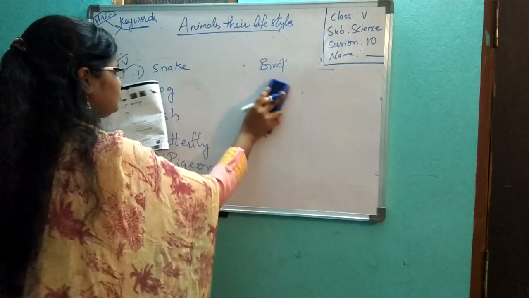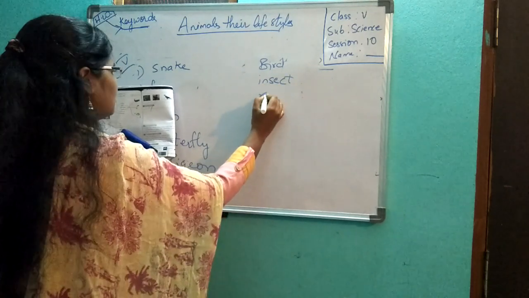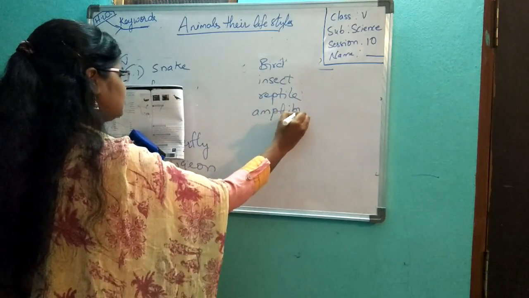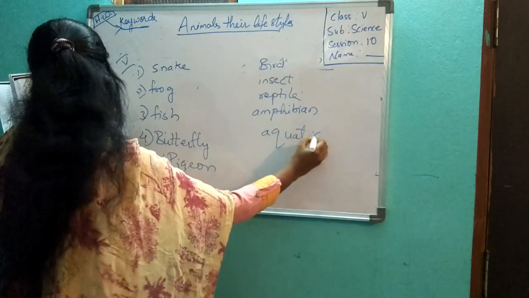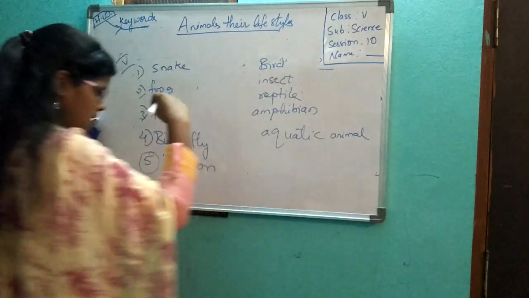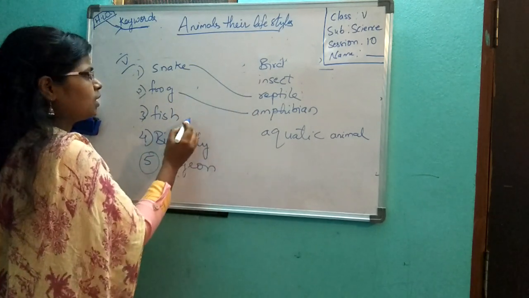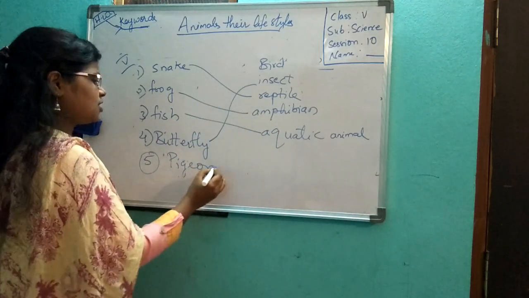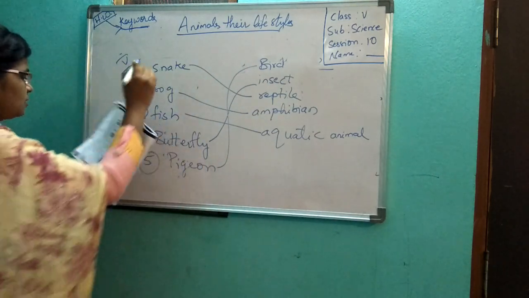Bird, insect, reptile, amphibian, aquatic animal. We will match it now. Snake is a reptile, frog is an amphibian, fish is an aquatic animal, butterfly is an insect, pigeon is a bird. Okay, this is your fifth bit matching.